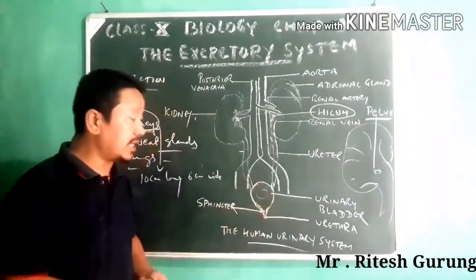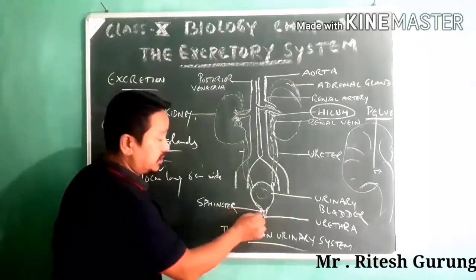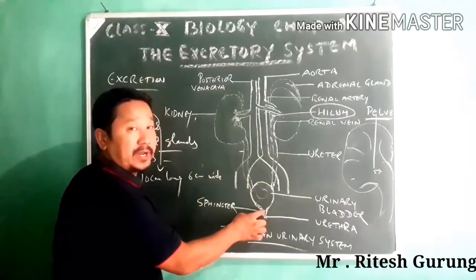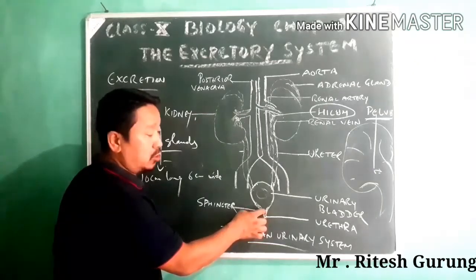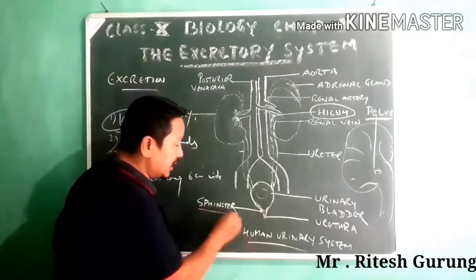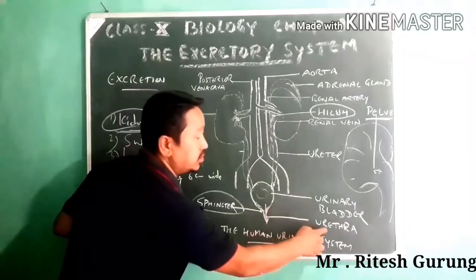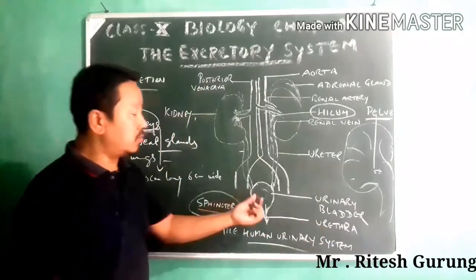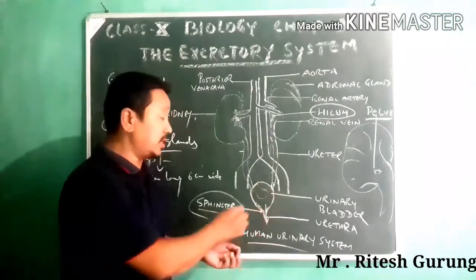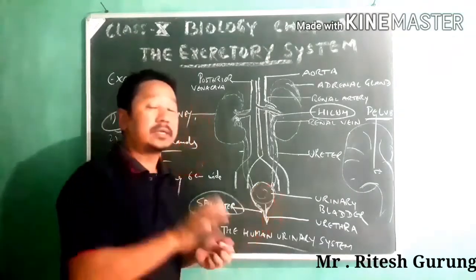When it is to be emptied, the sphincter opens. This sphincter is something like a door which usually guards this opening. When the bladder has to be emptied, it relaxes or opens, so that the urine is passed through the urethra. At that time the urinary bladder contracts.